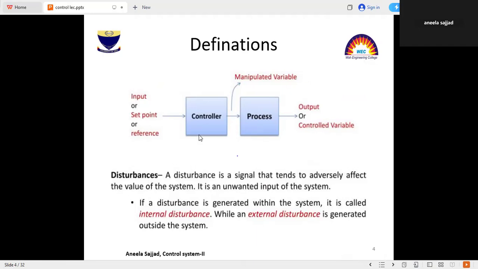What is disturbance? Disturbance is basically an unwanted signal or unwanted input of the system. If the disturbance is generated within the system, it is called an internal disturbance. Similarly, an external disturbance can also be generated outside the system. It means that two types of disturbance are created in a controller: internal disturbance or external disturbance.